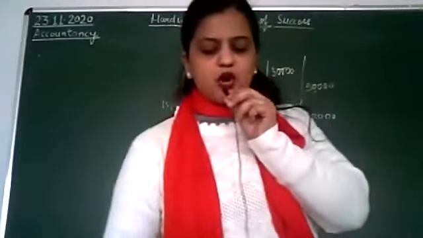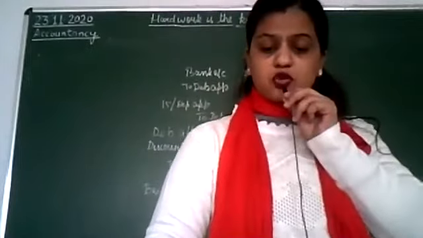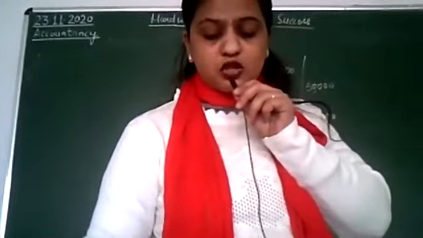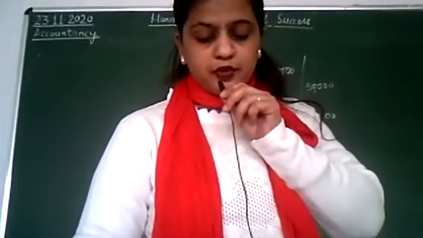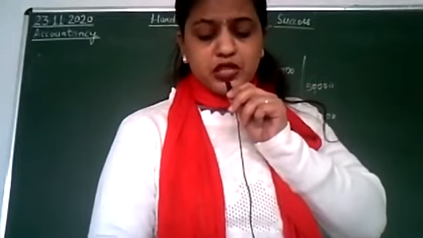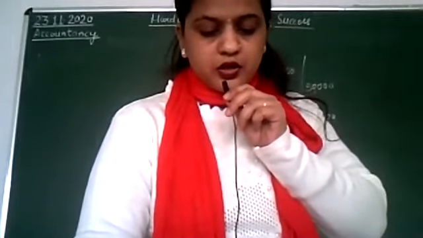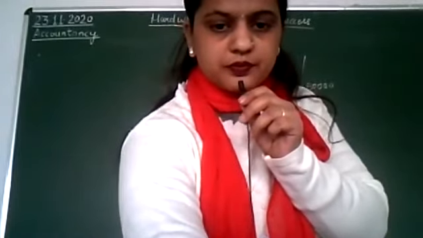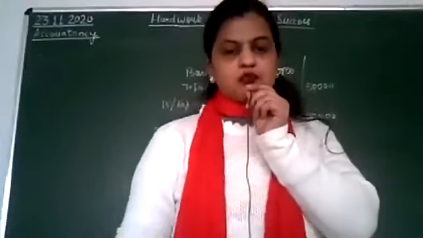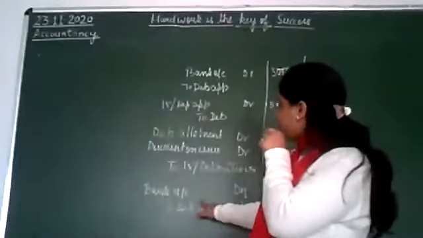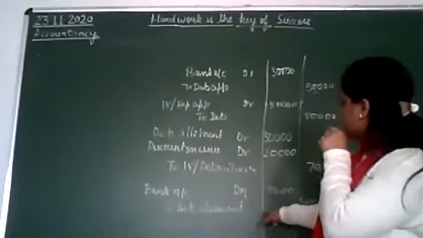The next entry will be your first and final call. The first call is given the balance, that means it is of 50. So this you have understood: bank account debit to debenture allotment.